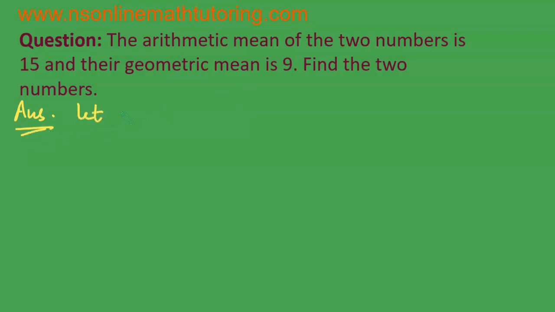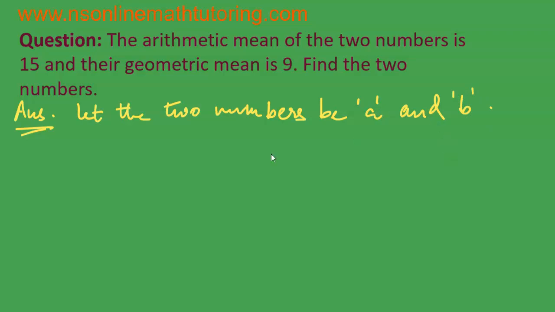First of all, let the two numbers be A and B. So what will be the arithmetic mean? I am writing A.M. for the arithmetic mean. It will be obviously equal to (A plus B) by 2.